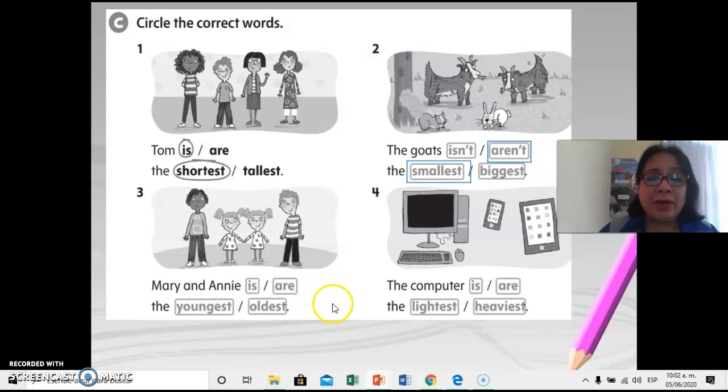Number 3, Mary and Annie, these two girls, is or are the youngest or the oldest? Yes, Mary and Annie are the youngest. Number 4, the computer is or the computer are the lightest or heaviest? Yes, the computer is the heaviest of the 3. Okay? Excellent. Check your answers and remember to look at the pictures and circle the correct words.